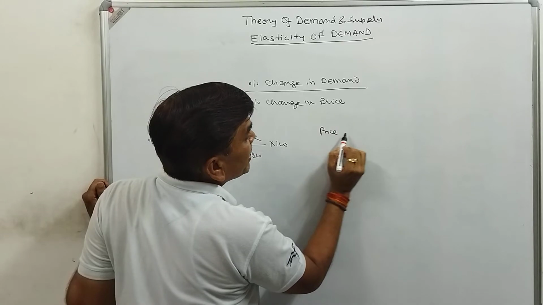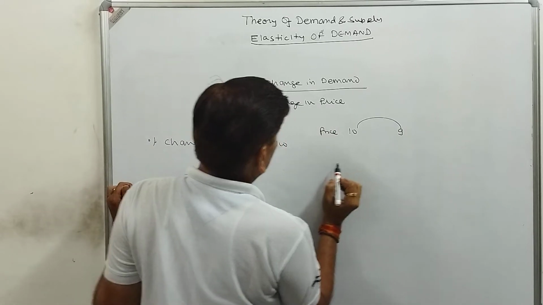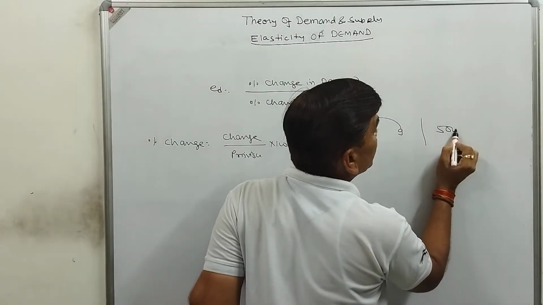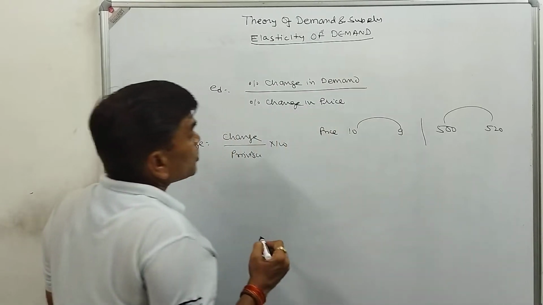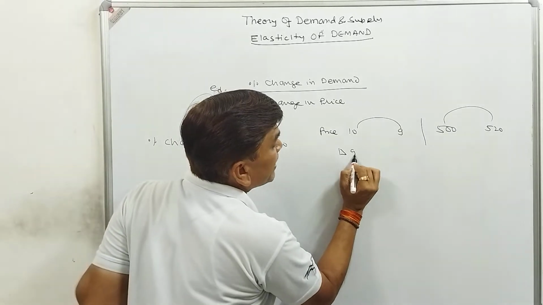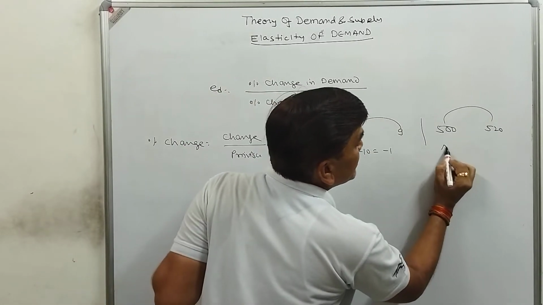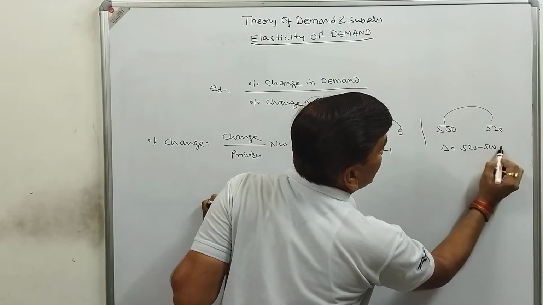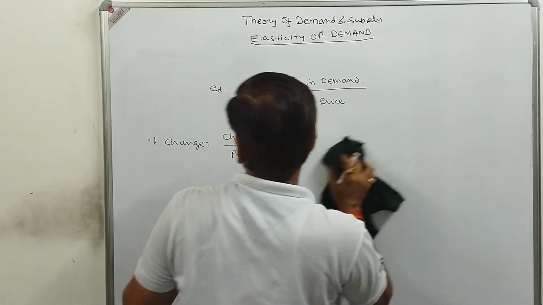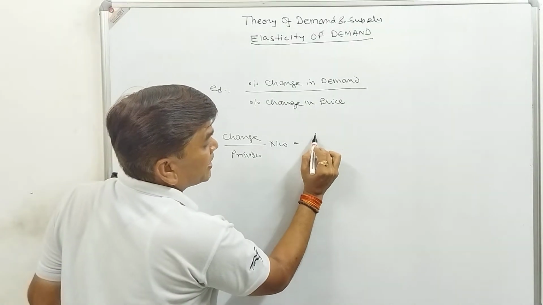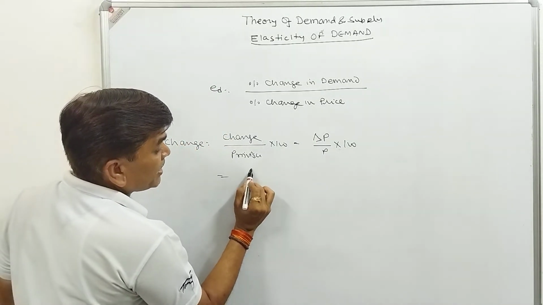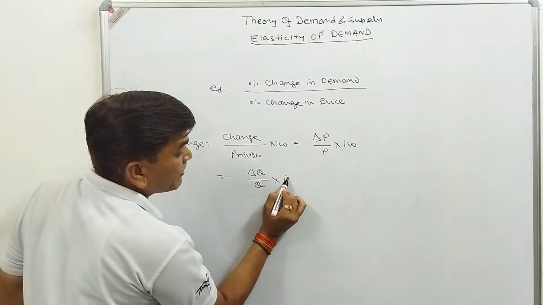the price changes from 10 rupees to 9 rupees and the quantity demanded changes from 500 to 520. If we want to calculate the percentage change, here the change in price is 9 minus 10, that is minus 1. Here the change in quantity is 520 minus 500, that is 20. So the very first thing, we have to calculate the percentage change. The percentage change in price is change in price divided by price multiplied by 100, and the percentage change in quantity is change in quantity divided by quantity multiplied by 100.